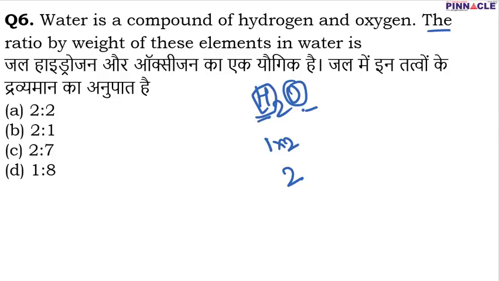Talking about the atomic mass of oxygen, it is 16, and if we take the ratio, it comes out to be 1:8. Therefore, D is going to be the correct option. Now coming to question number 7.